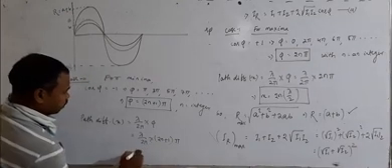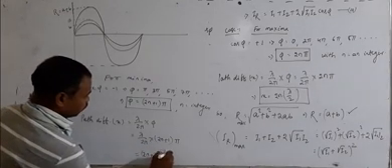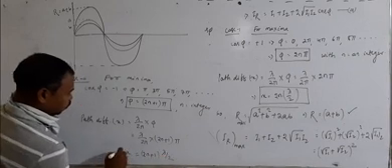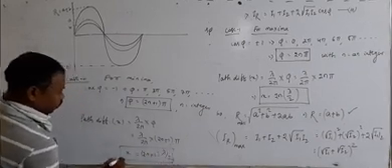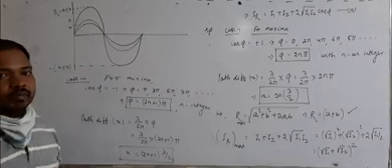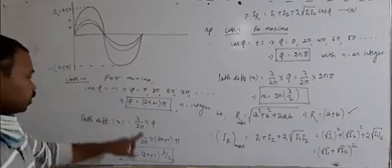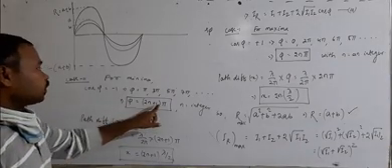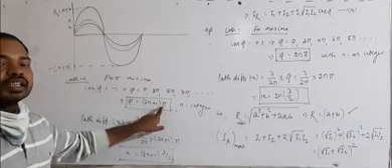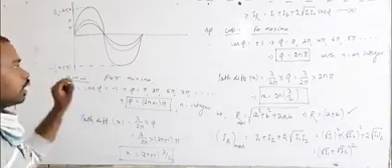Pi cancels, so this indicates (2n plus 1) into lambda by 2. So the path difference must be an odd multiple of half of the wavelength for getting minima. If the path difference is an odd multiple of lambda by 2, or the phase difference is an odd multiple of pi radian, then those points have less energy, and we get minima there.